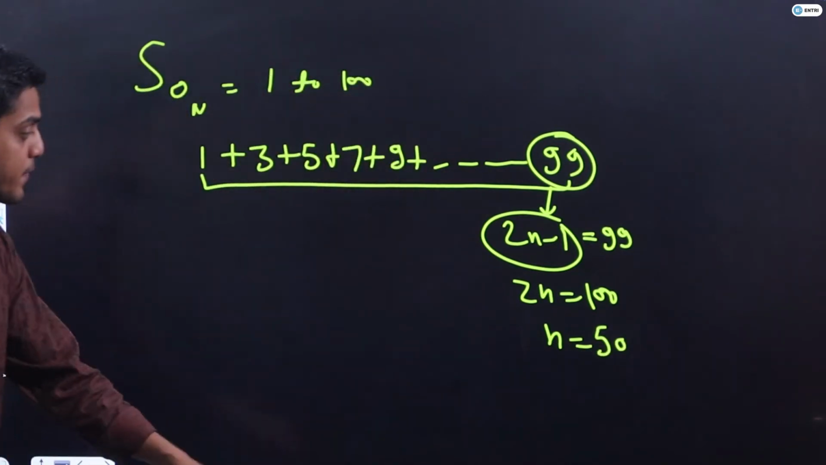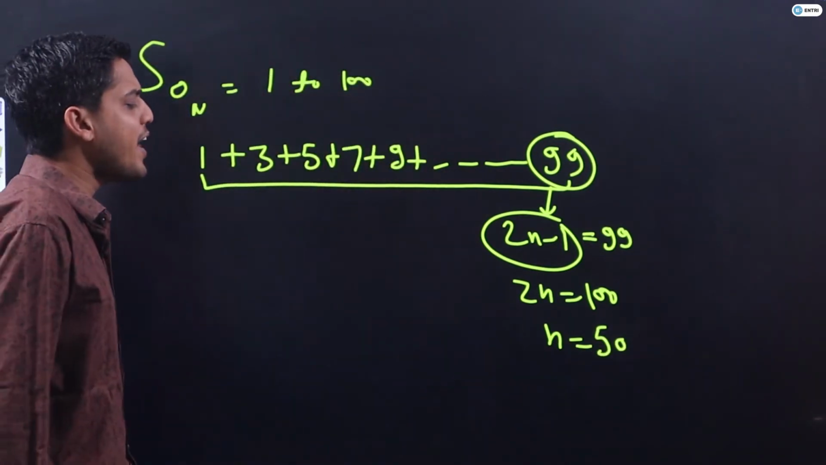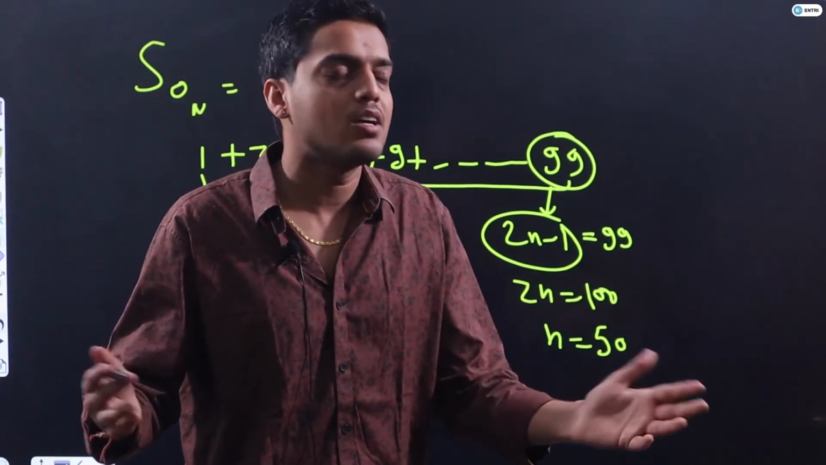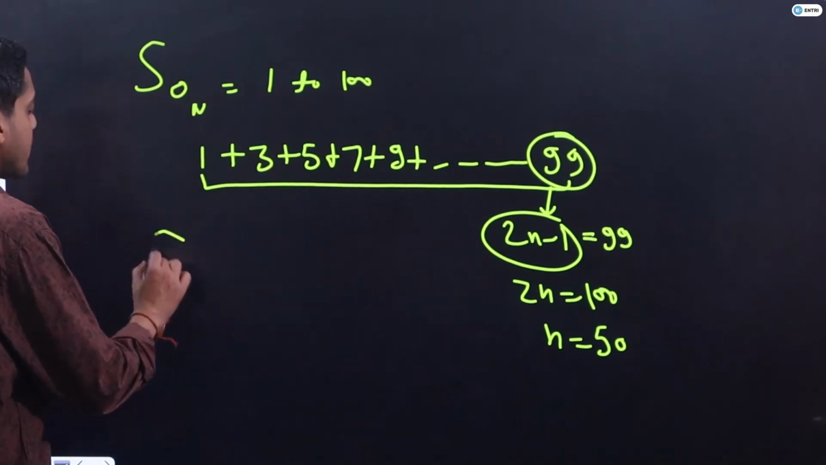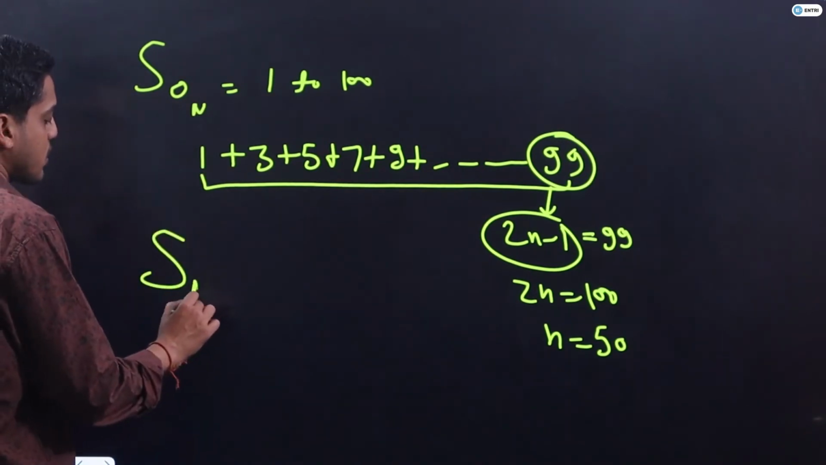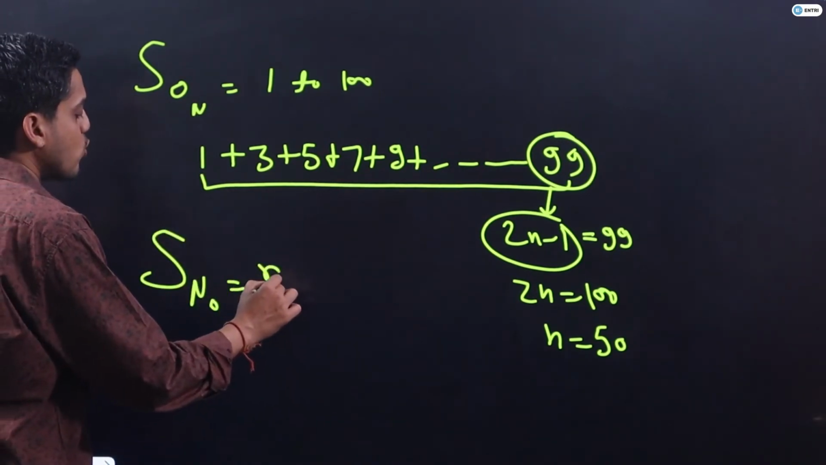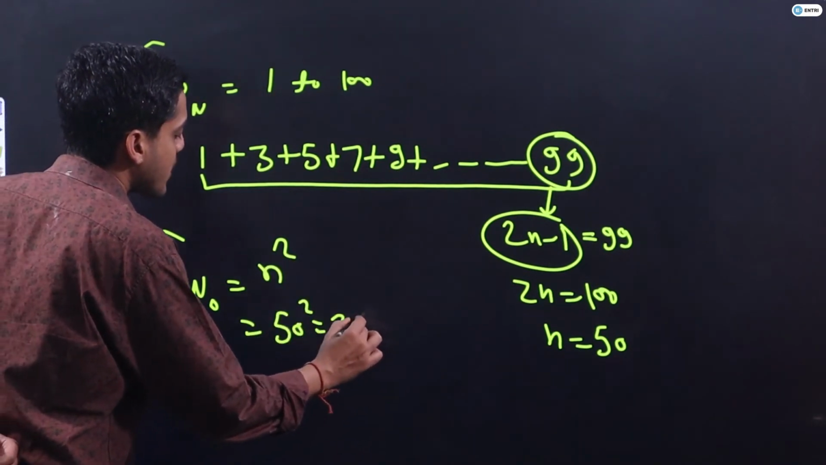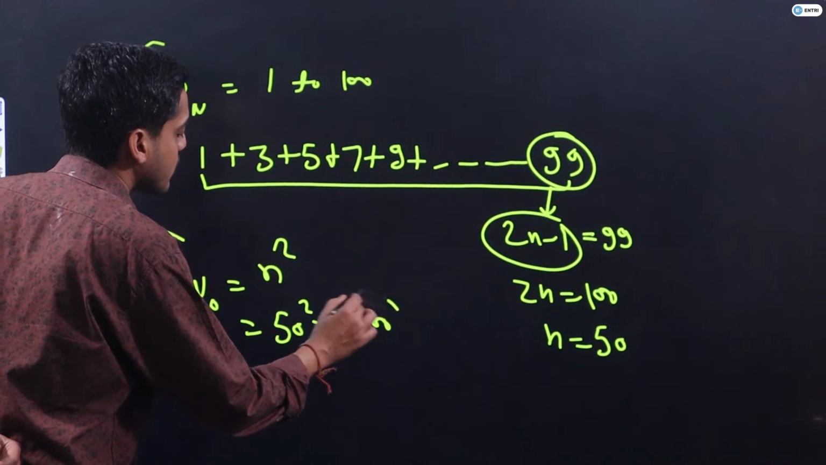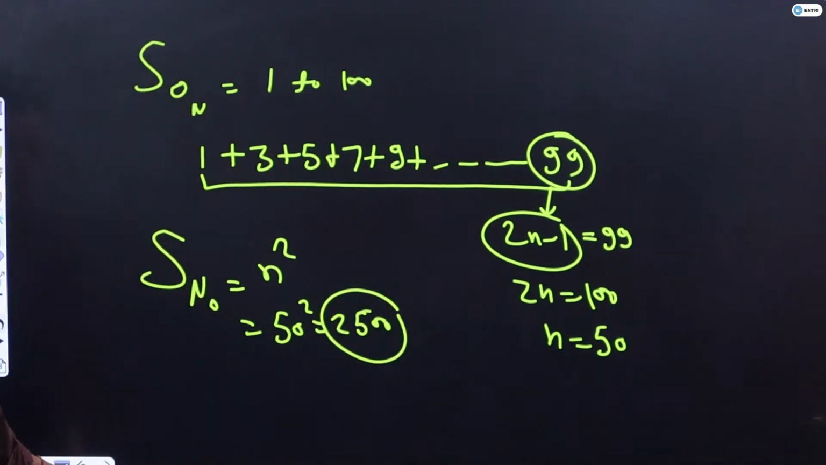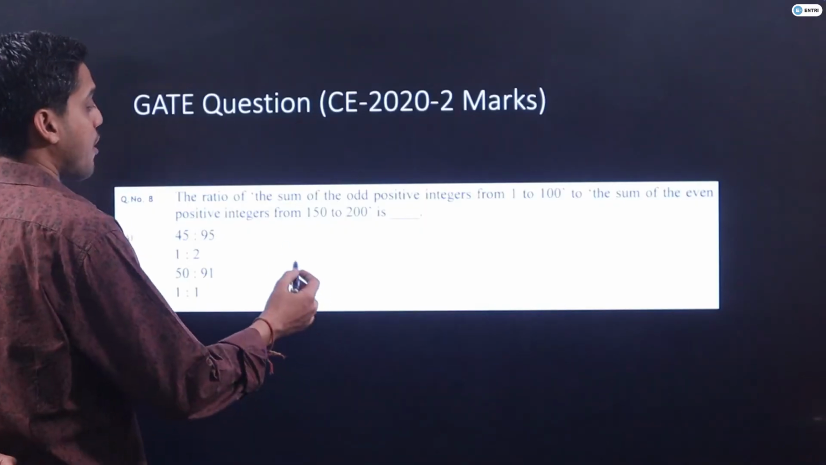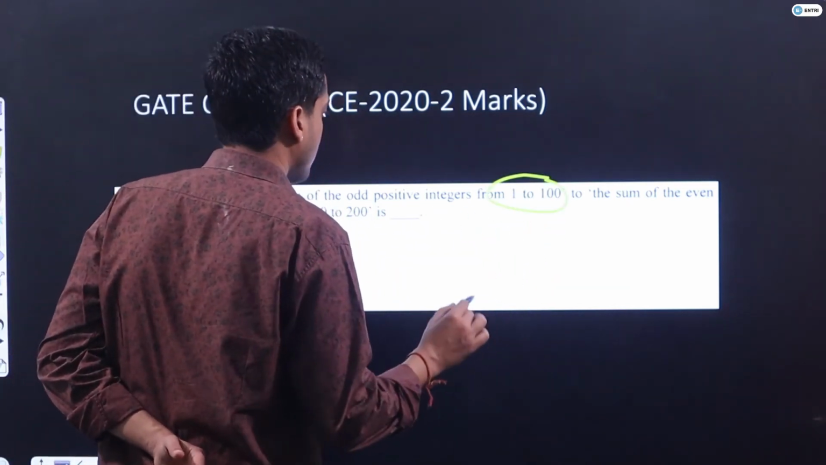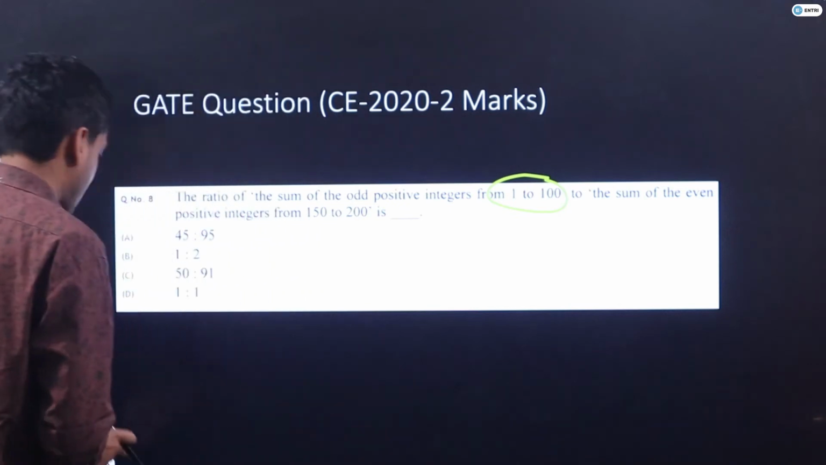Now students, if n equals 50, we know the formula for the sum of the first n natural odd numbers: it will be equal to n square, that is 50 square, that is 2500 only. So the first thing in the question, the sum of the odd positive integers from 1 to 100, we have come to know is nothing but 2500.